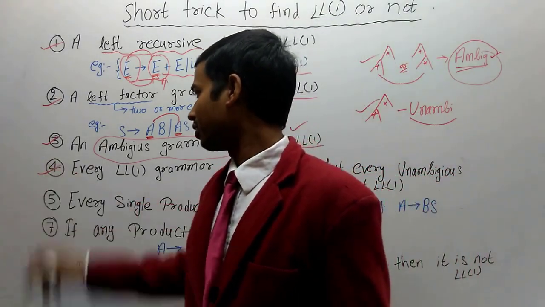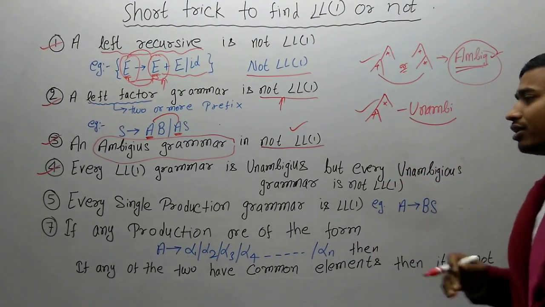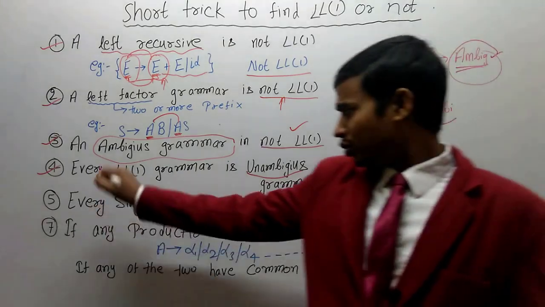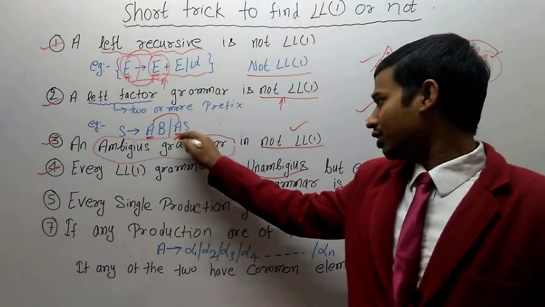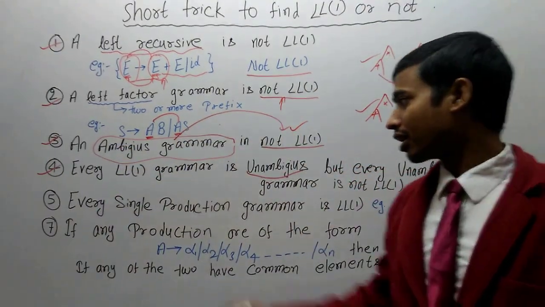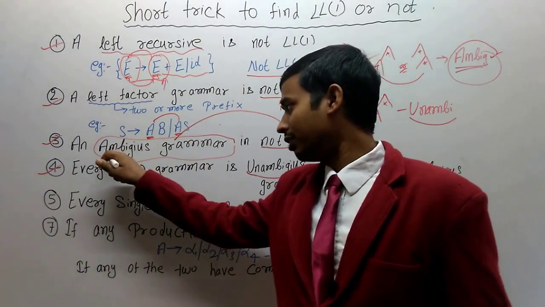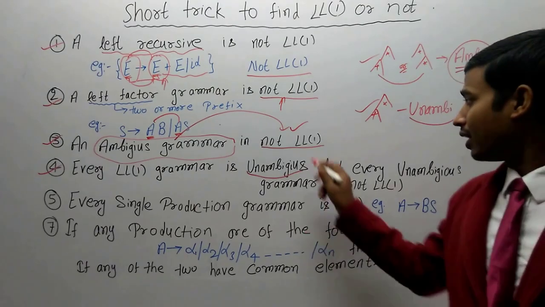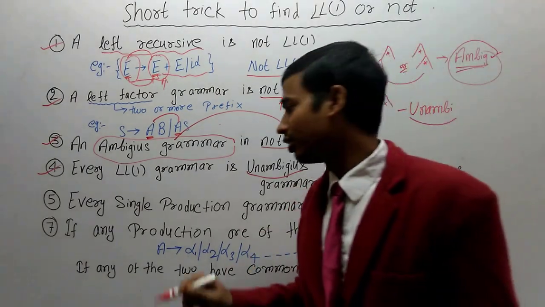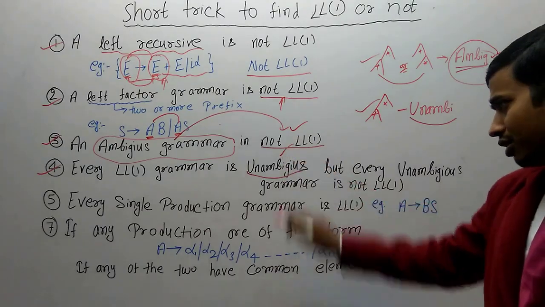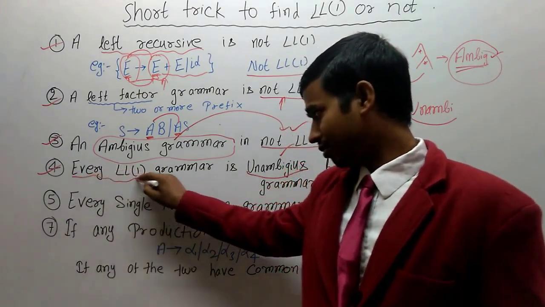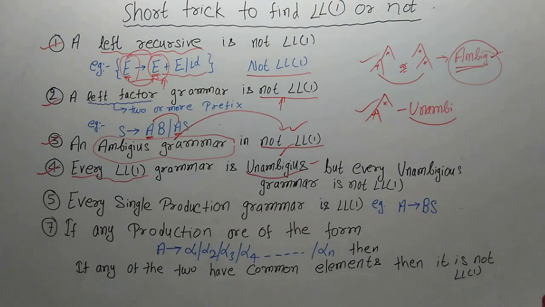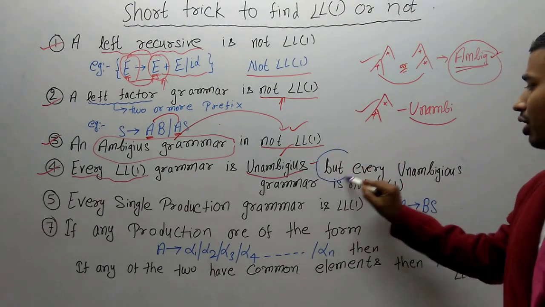Now we move further to the 4th point. Every LL1 grammar is unambiguous. What is the meaning of this? You have to have a clear understanding of this. If a grammar is ambiguous grammar, it will not be LL1. It means if a grammar is LL1, there is a condition for the grammar to be unambiguous. So every LL1 grammar is unambiguous. But you have to have a clear understanding of this point also.